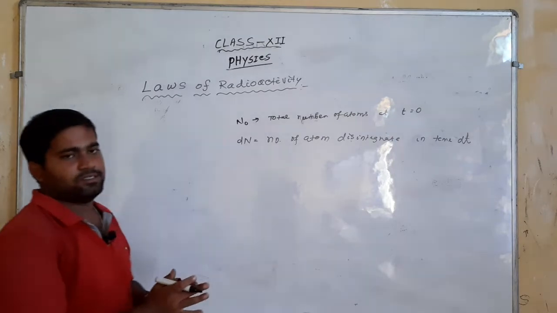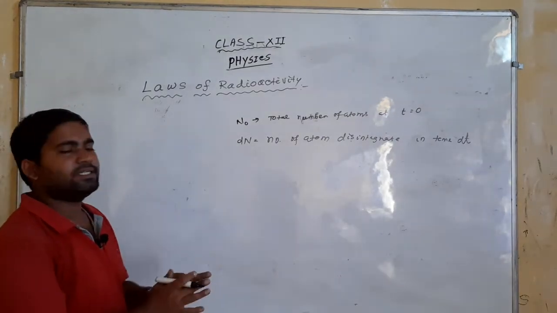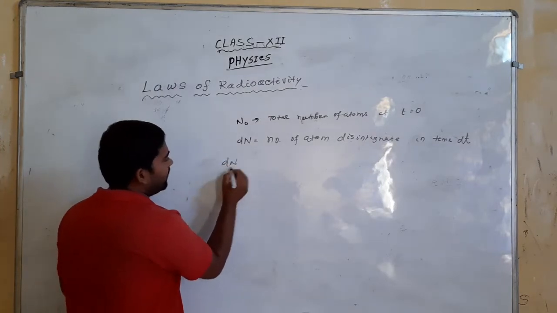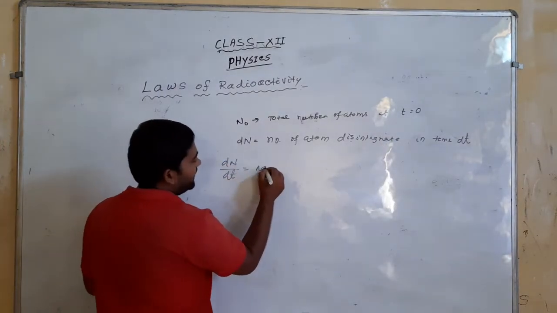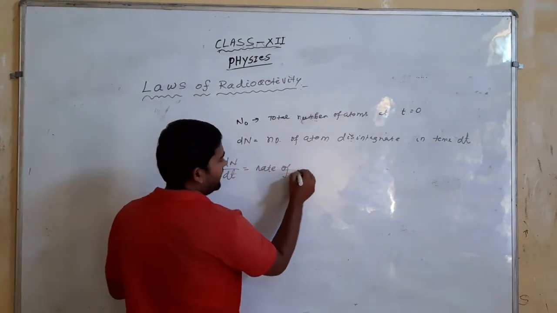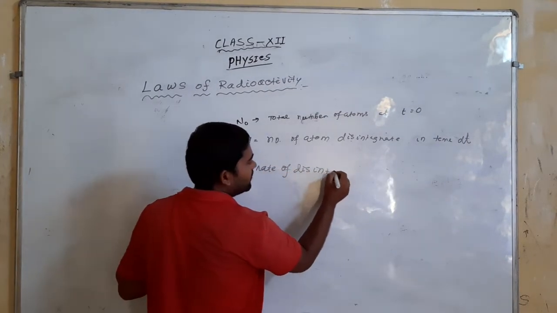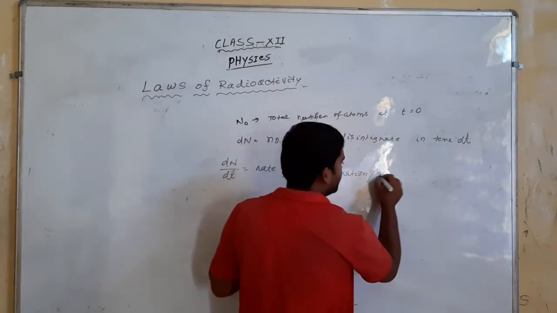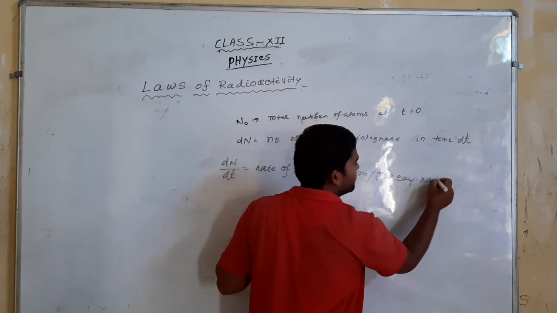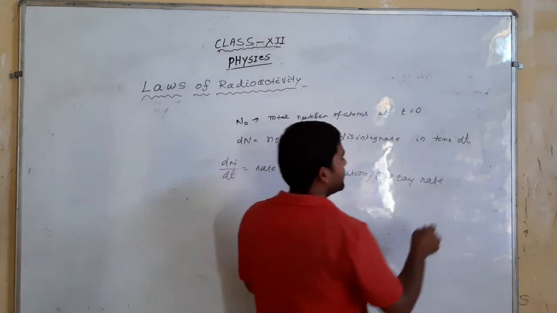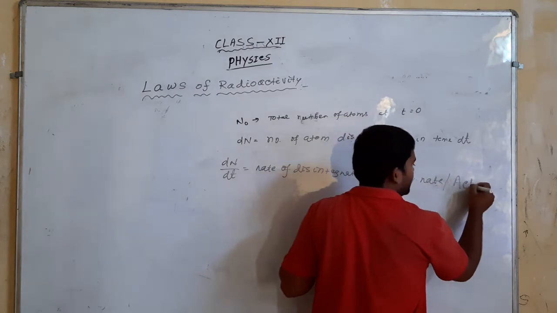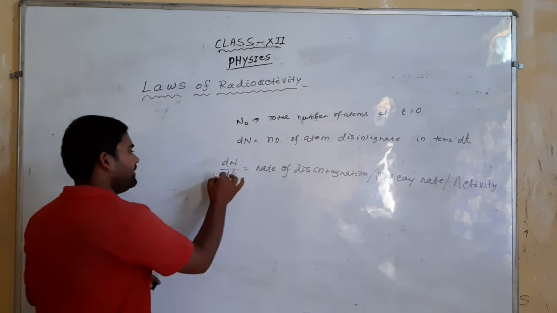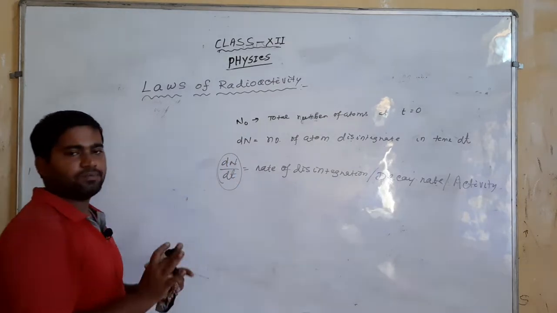As dN atoms disintegrate in time dt, dN by dt is the rate of disintegration, or simply the decay rate, or in some books it is written as activity.